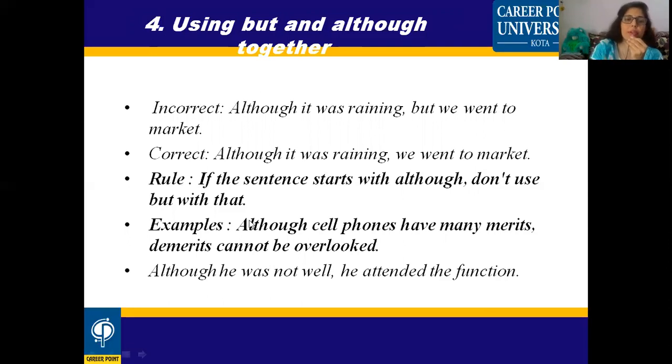Even one more example you can observe. Although cell phones have many merits, demerits cannot be overlooked. Although he was not well, he attended the function. We haven't written "although he was not well, but he attended the function." So there is no requirement of but if the sentence is starting with although. These are some minute observations that you can keep in your mind and practice accordingly.